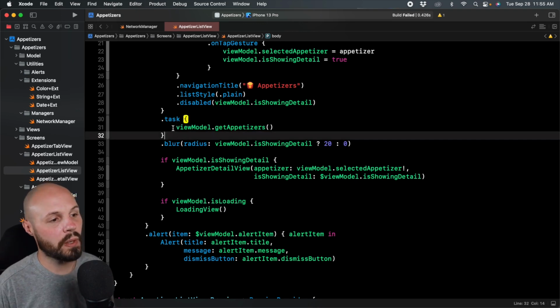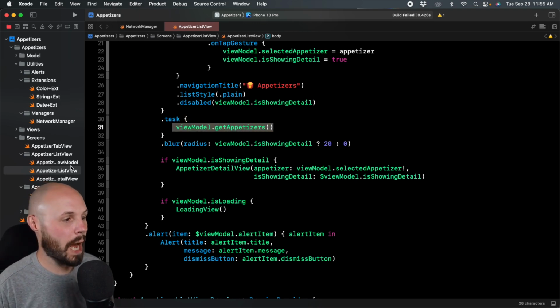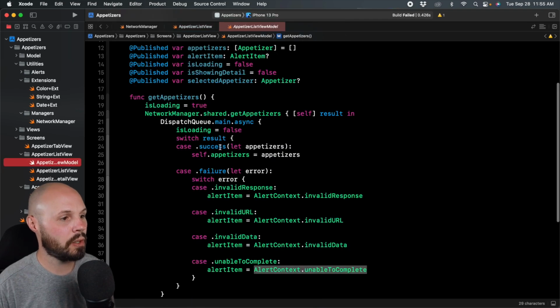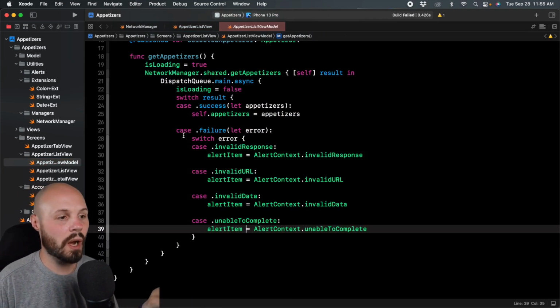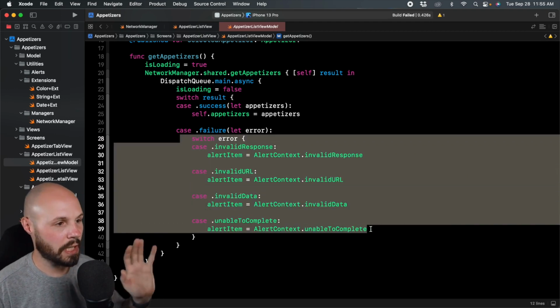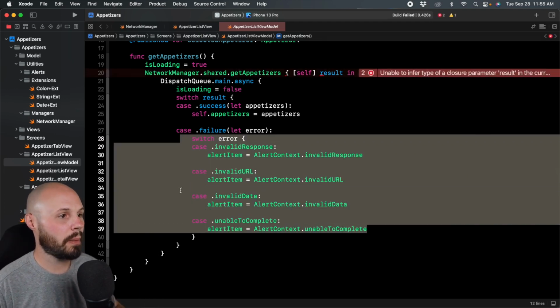So now we want to go into our view model to the getAppetizers here. So AppetizerViewModel, getAppetizers, right? Here's this function. And again, the reason this looks so complex is because we're handling the individual errors. That's what adds that extra layer of complexity. But I'm going to do the same thing.